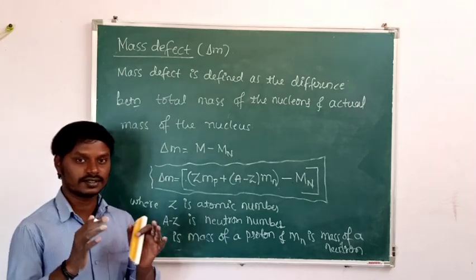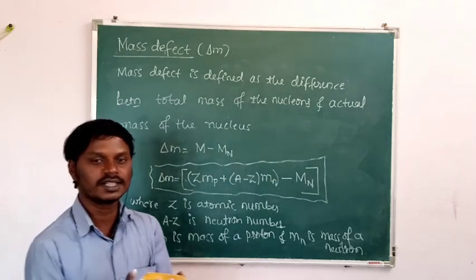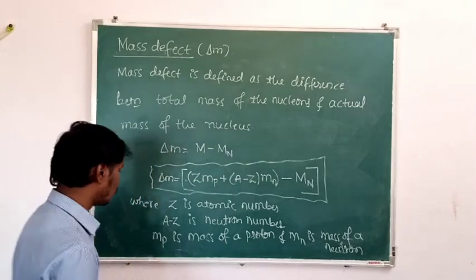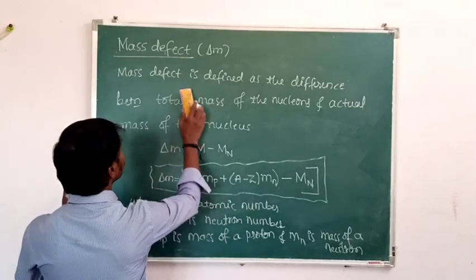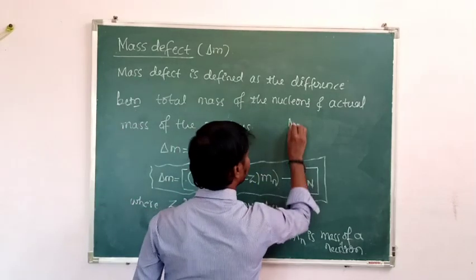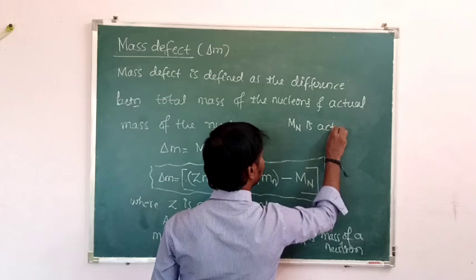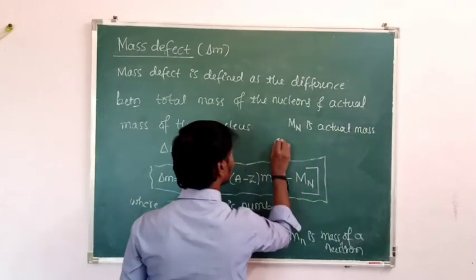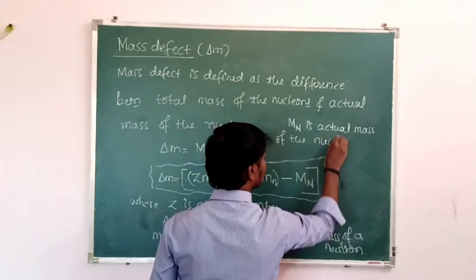When the nucleons are in combined state, the nucleus is formed. Then we will get the mass of the nucleus, that is called the actual mass of the nucleus, where Mn is the actual mass of the nucleus.